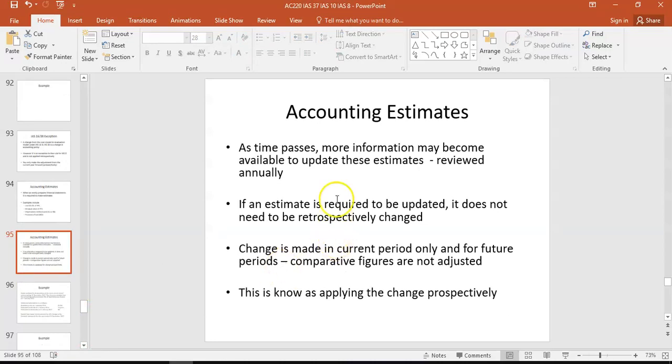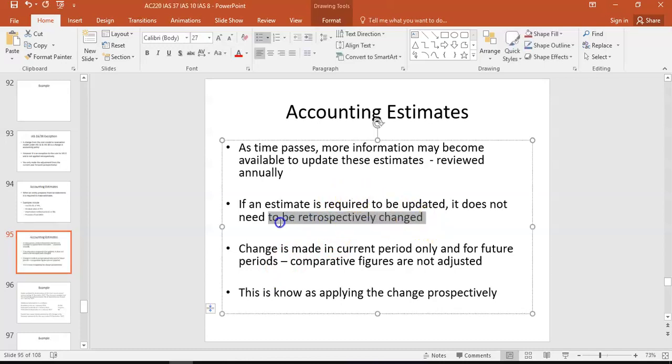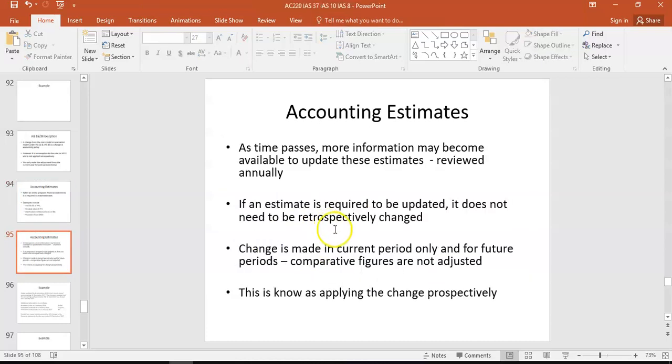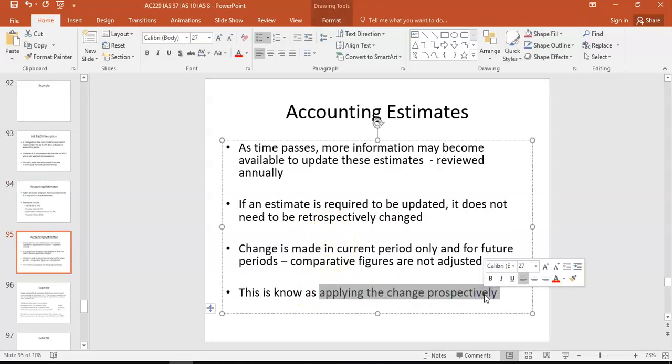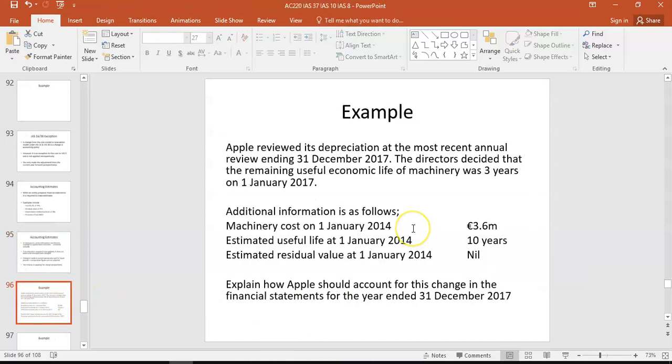So here, what you're trying to look at is you will update your estimates annually, but a change in accounting estimate does not need to be retrospectively changed. So that means you don't need to go back and say, if I change the useful life this year of a piece of equipment, do I need to go back and change it as if it was changed last year as well? You don't. So it's a bit of a simplification. It says you apply it prospectively instead. So that's a nice simplification that makes it a lot easier when it is a change in accounting estimates. And the main estimates you're worried about are anything to do with depreciation, anything to do with bad debts, are all around estimates. So let's take a small little example here then to figure out what we mean by that.